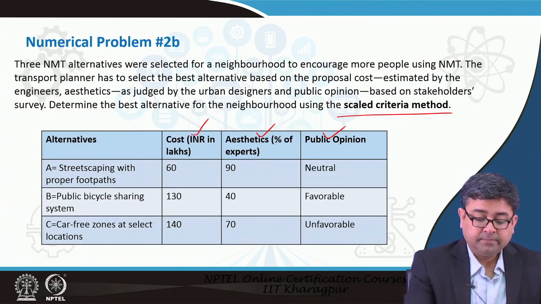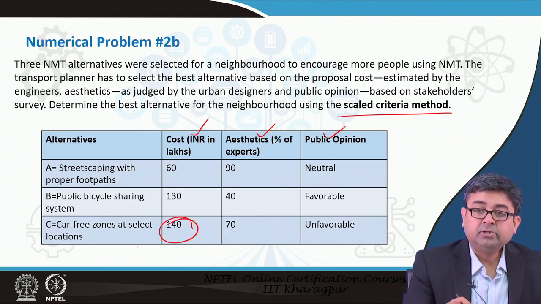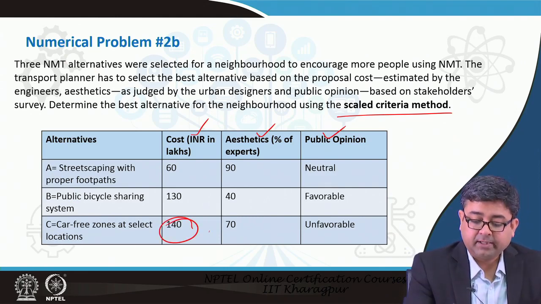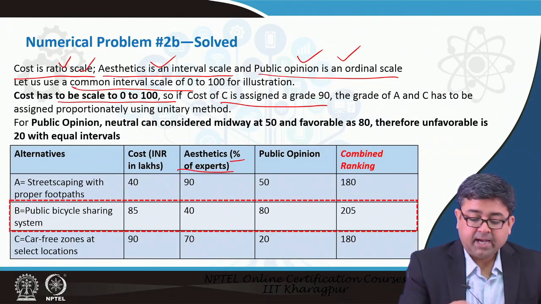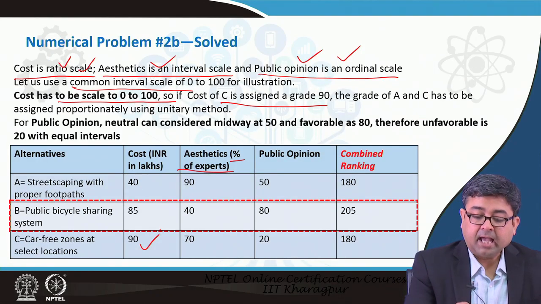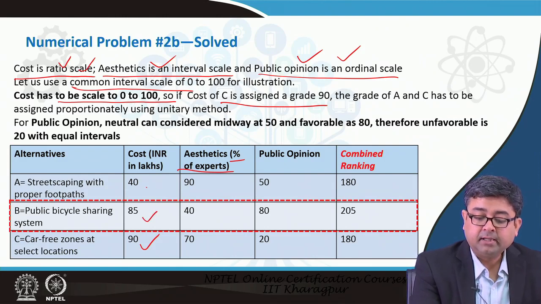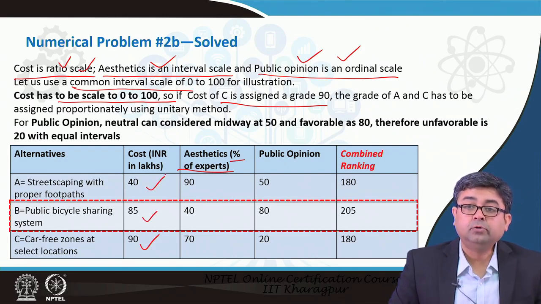Cost C is the highest cost. So, on a scale of 0 to 100, let us give it 90, and proportionately we can give the other 2 projects their values.